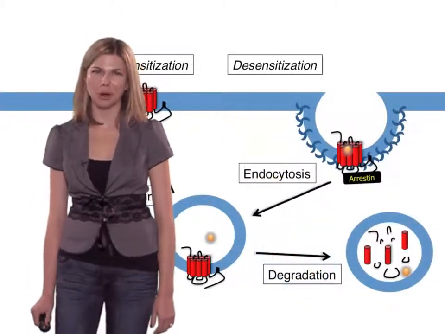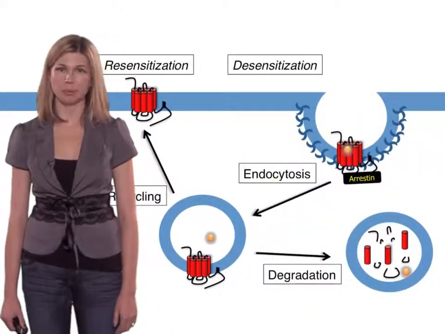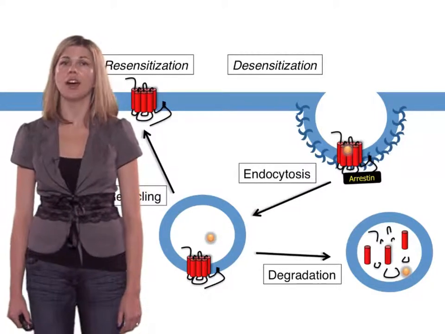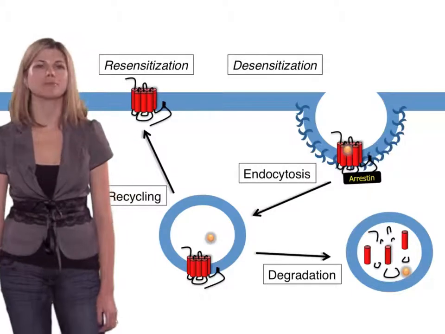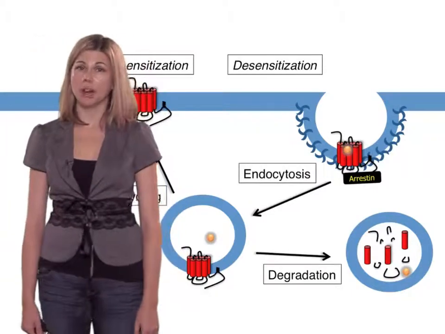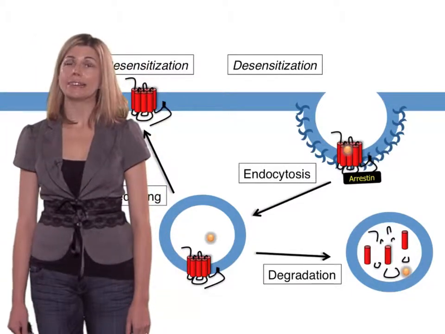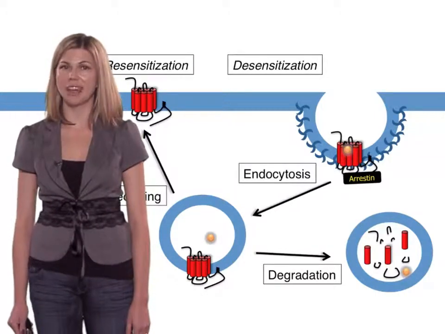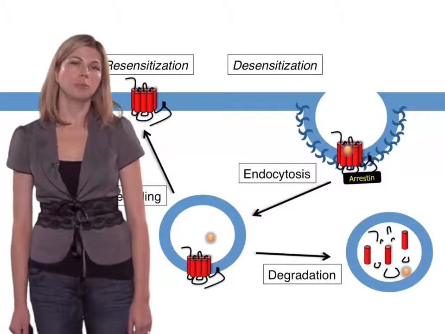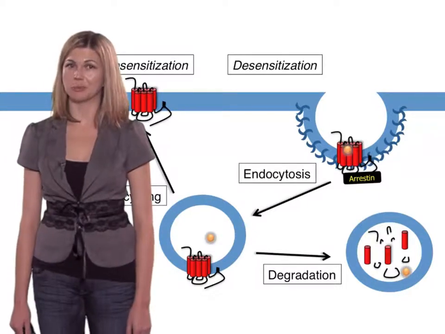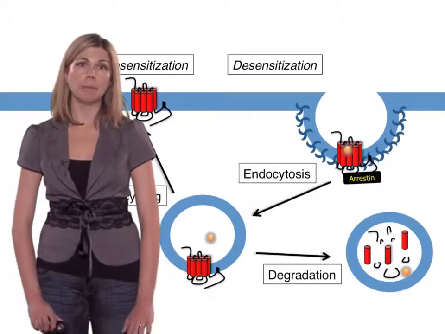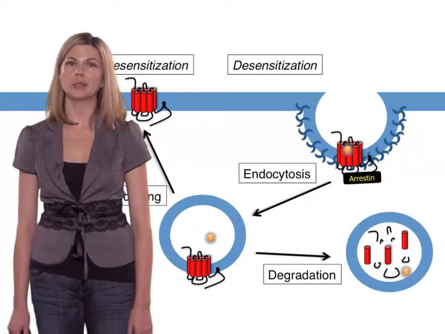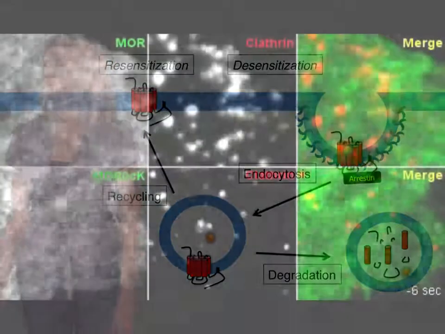We examined the question of cargo control using the mu-opioid receptor as a model, and we noticed an unexpected effect of receptor ubiquitination on the endocytic rate of receptors. This was revealed using a combination of flow cytometry and live cell imaging using TIRF microscopy, which allows us to selectively follow events happening at the cell surface. We found that when we prevented receptor ubiquitination from occurring, which we did by mutating the receptor's cytoplasmic lysine residues to arginines, the endocytic rate of receptors was greatly reduced.